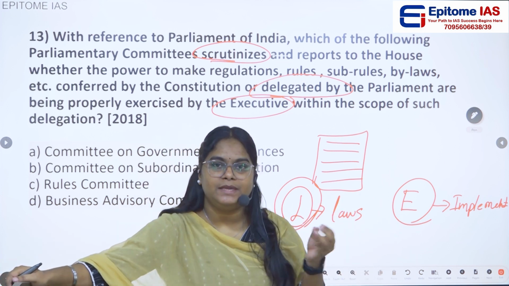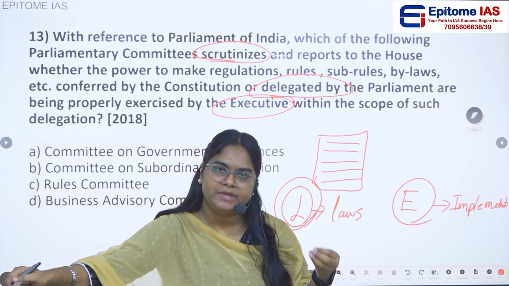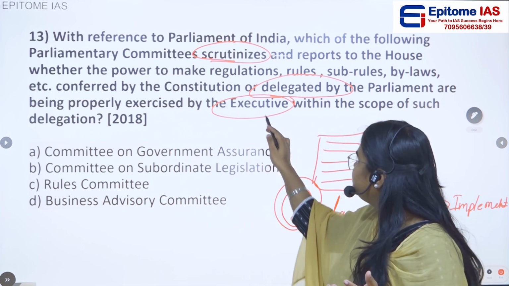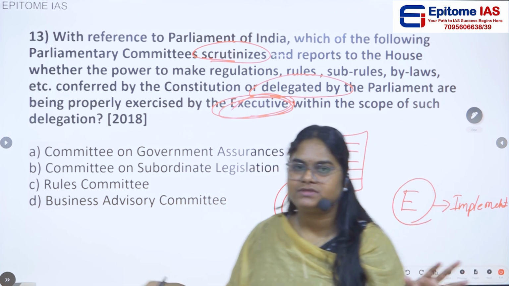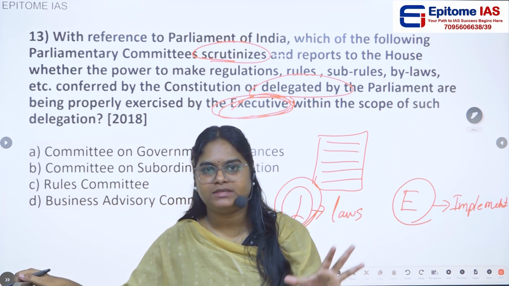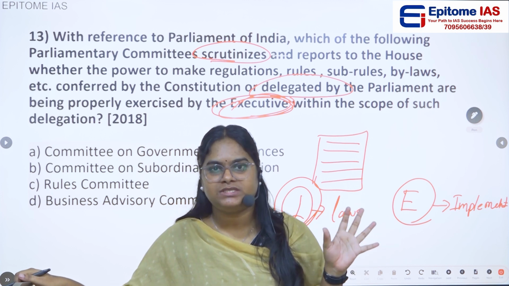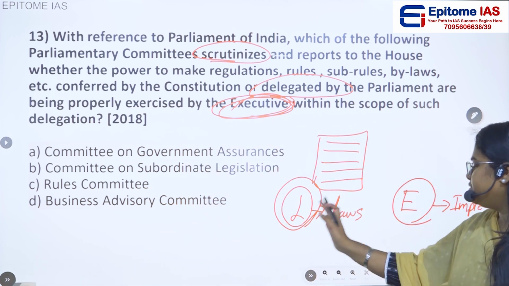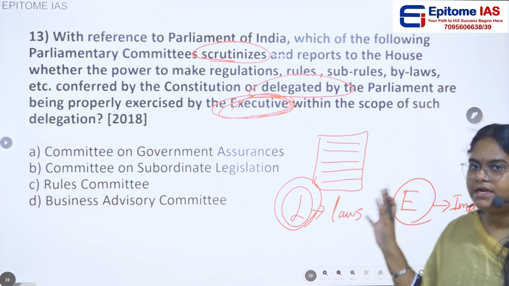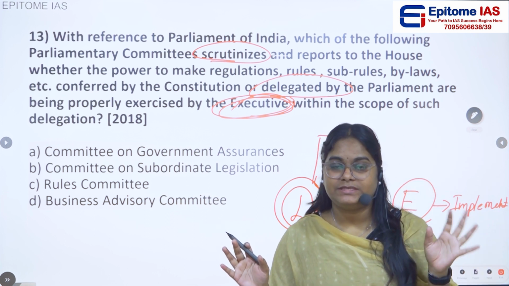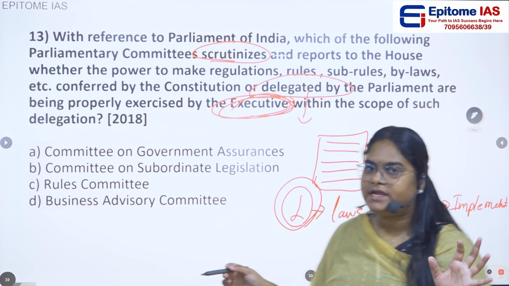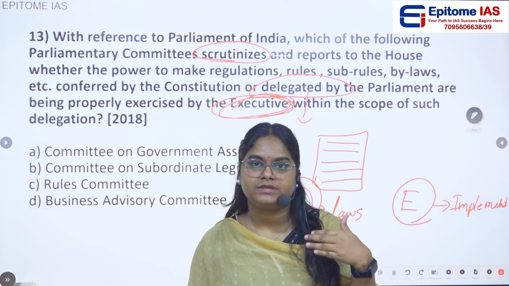And whenever we talk about the implementation of the law or any policy, who does that? You are going to be part of the executives, right? The executives implement the laws and policies enacted by the legislatures. So there is a clear separation of power here. The laws are made by the legislature and implemented by the executives. But the constitution actually provides for something called delegated legislation, that is subordinate legislation.